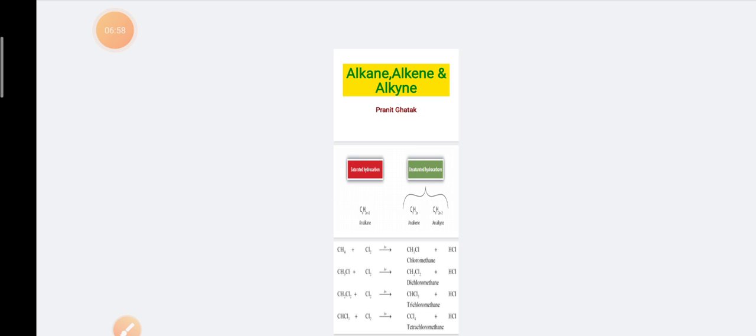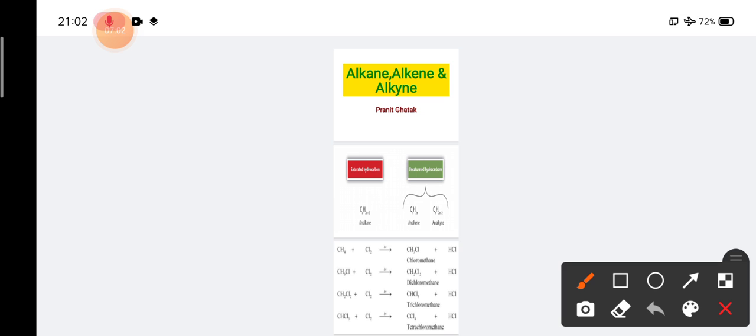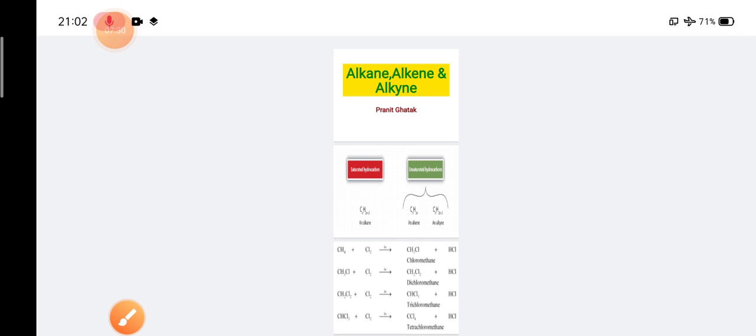mainly the chemical properties, are very important in the case of alkene and alkynes. Before we start with the chemical properties of these three, we have to know that the chemical properties of alkane and alkene are mostly important, while alkyne is not so important at all, but we should know that as well. Before going into the chemical properties, we have to know the sigma bond and pi bond. I will be making a chart on that.